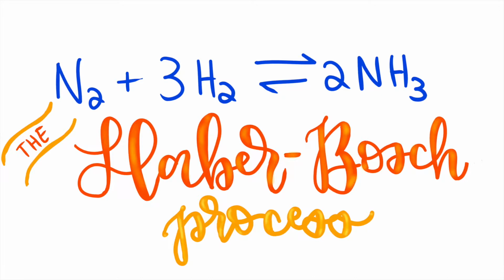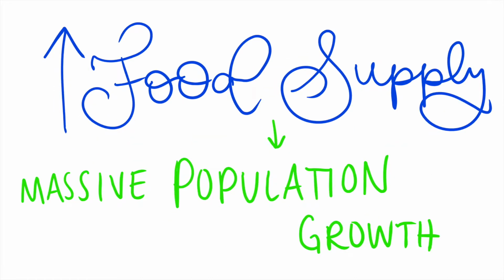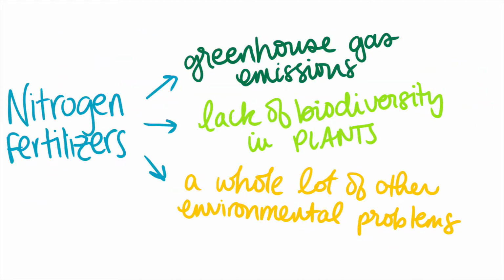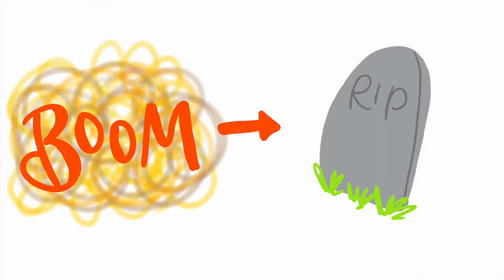While the Haber-Bosch process would prove essential to large-scale food production, it also led to a few extremely detrimental consequences. Firstly, such a dramatic increase in food production efficiency is often credited as the instigator of the massive population increase in the last century. Likewise, the continual and excessive use of nitrogen fertilizers results in increased greenhouse gas emissions into the atmosphere and a loss of biodiversity in plants. Furthermore, the fixed nitrogen ammonia produced has been used in the past 100 years to create powerful and violent explosives in warfare, leading to the deaths of thousands.